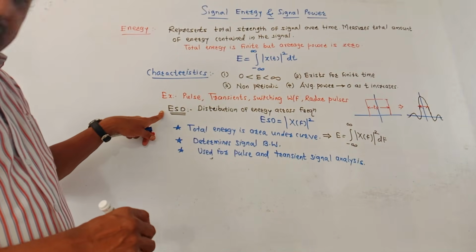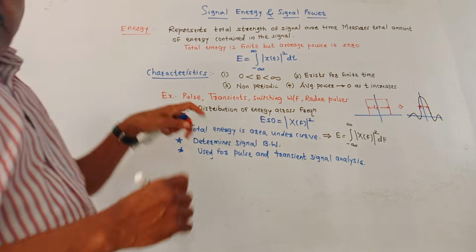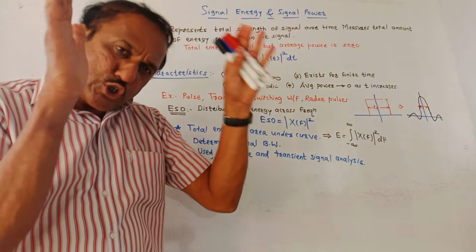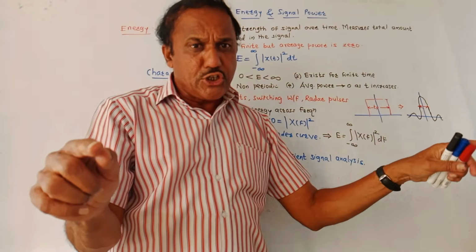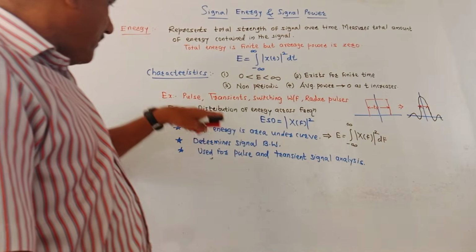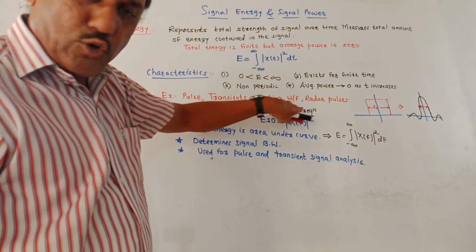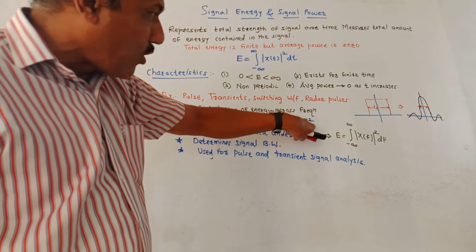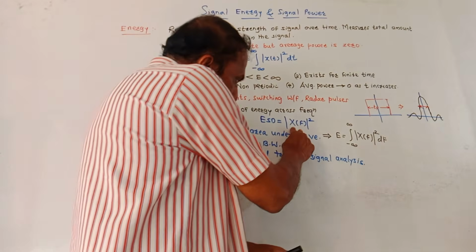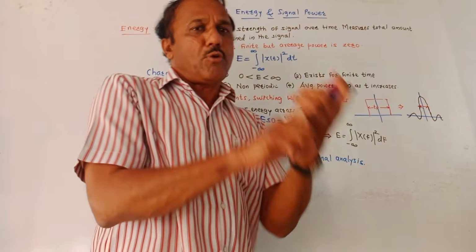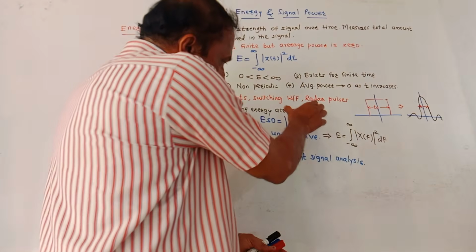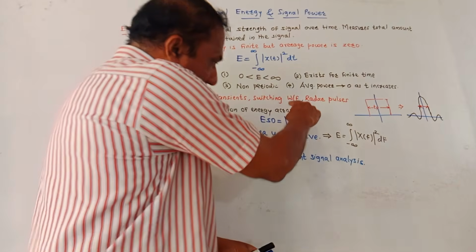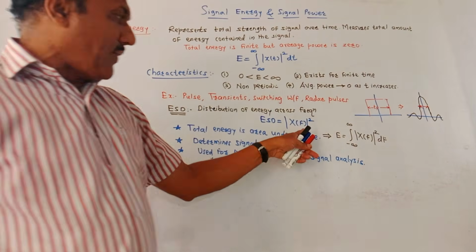Now, the next part related to energy is energy spectral density. Actually, ESD, that is energy spectral density, is a graph which shows the distribution of energy for a given frequency range. So, it gives distribution of energy across frequency. ESD is mathematically expressed as mod of X of f squared. Do remember, X of f represents Fourier transform of given signal x of t. These two vertical lines, we know, represent the magnitude. So it is magnitude squared response of X of f.